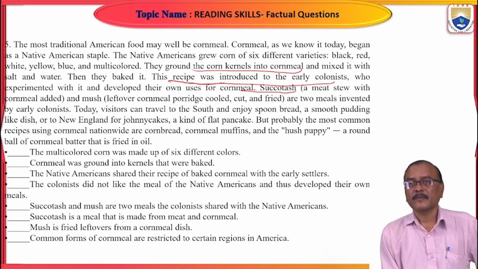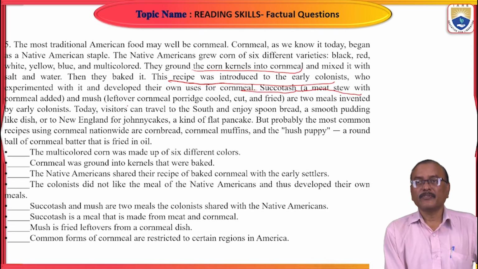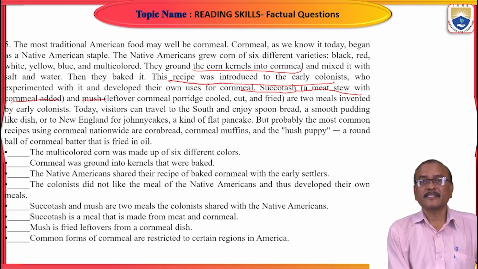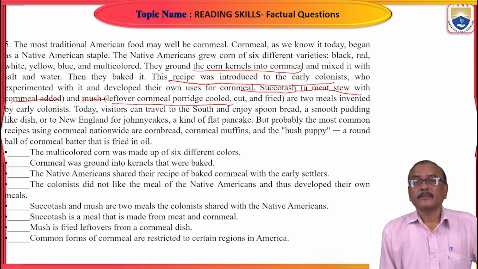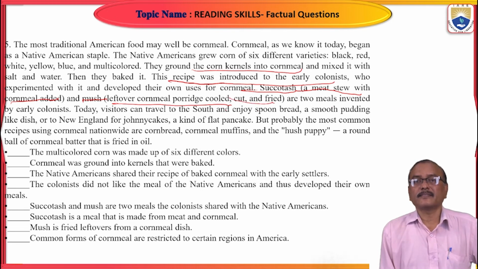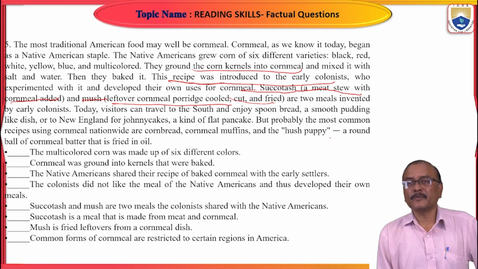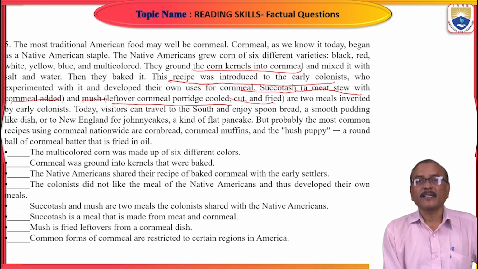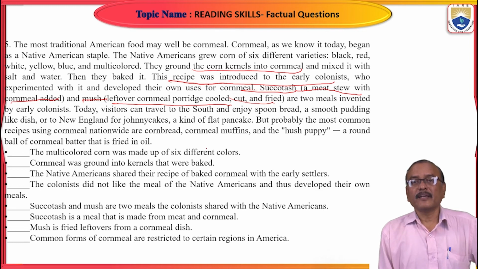Succotash, a meat stew with cornmeal added, and mush, leftover cornmeal porridge, cooled, cut and fried, are 2 meals invented by early colonists. Today, visitors can travel to the south and enjoy spoon bread, a smooth pudding-like dish, or to New England for Johnny cakes, a kind of flat pancake.